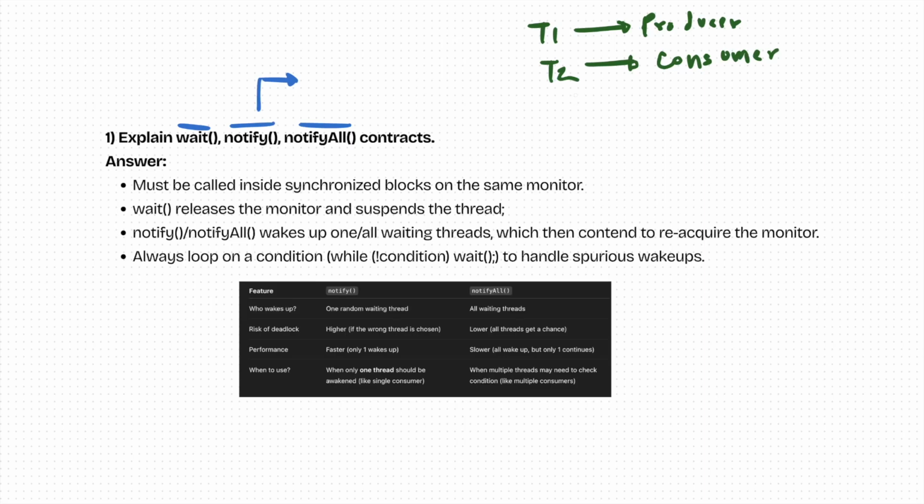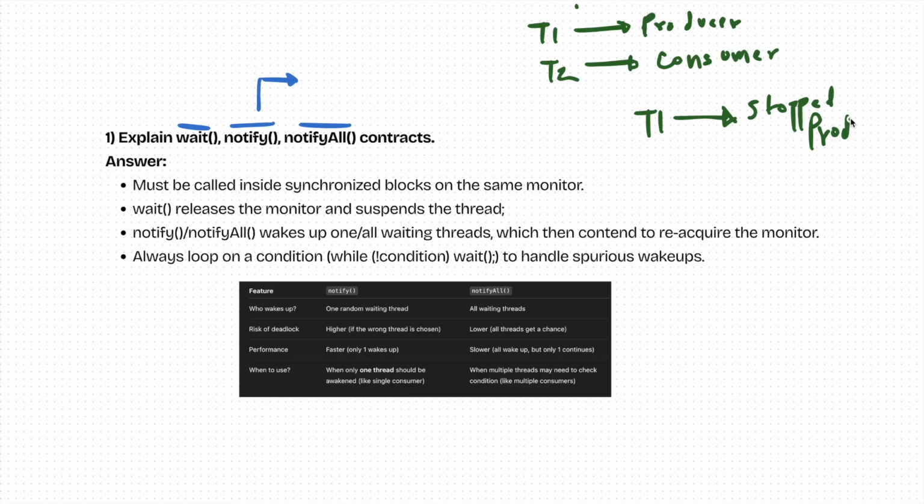Now imagine a scenario where T1 is producing the data and T1 has stopped producing.